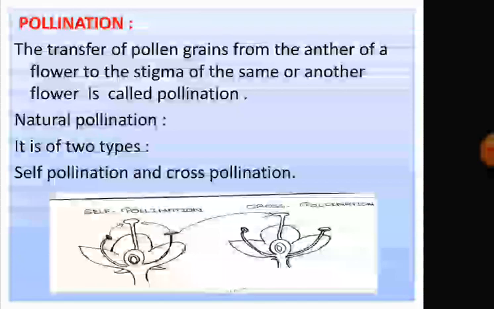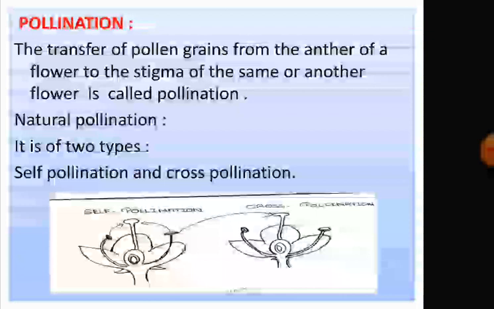Natural pollination is of two types. One is self-pollination, another is cross-pollination. Self-pollination is the pollination in which pollen grains are transferred from an anther to the stigma of the same flower or another flower of the same plant. I repeat, self-pollination is the pollination in which pollen grains are transferred from an anther to the stigma of the same flower or another flower of the same plant.